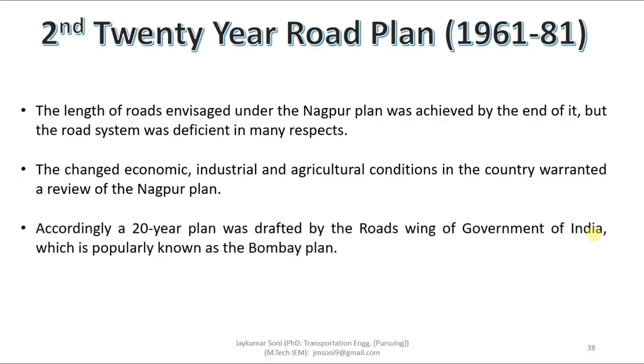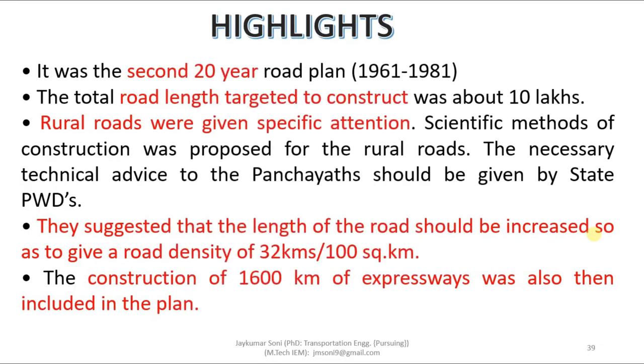Accordingly, due to the review of the first 20-year plan, a second 20-year plan was drafted by the road wing of the Government of India. This second 20-year plan, created for the years 1961 to 1981, is popularly known as the Bombay Plan. So another important point is that the second 20-year road plan has another name, the Bombay Road Plan. What are the key highlights of the second 20-year plan?